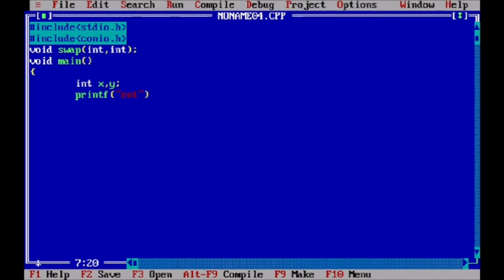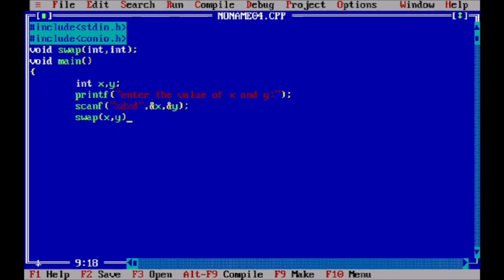So we write: enter the value of x and y. Now we store that value and call our function: swap x comma y.